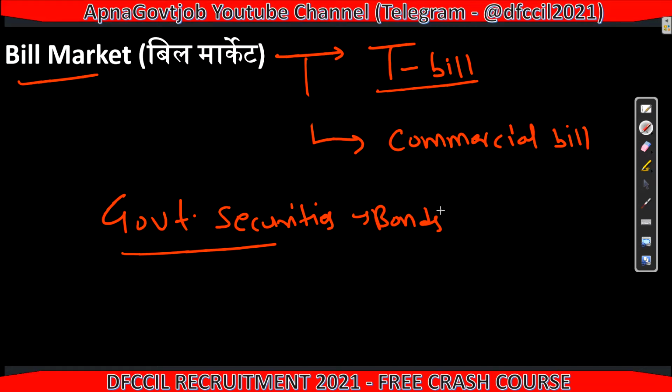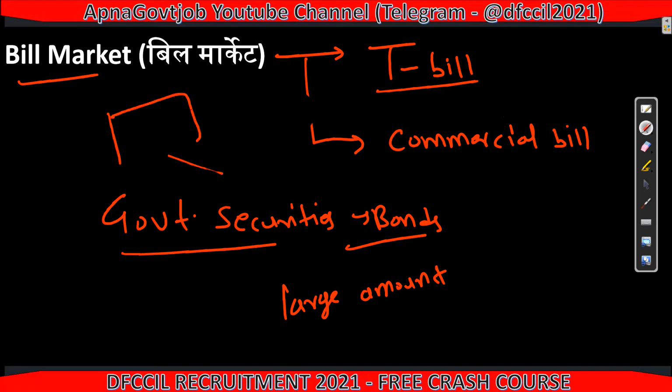Now whenever the Government of India needs money, a large amount like lakhs or crores, then they release bonds or T-bills. It is just a piece of paper where it is written that you invested 10,000 or 20,000, the maturity is 14 days, 30 days, 50 days, and the interest rate is 5%.